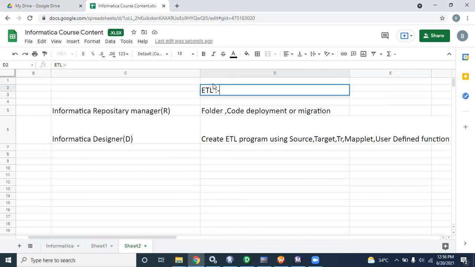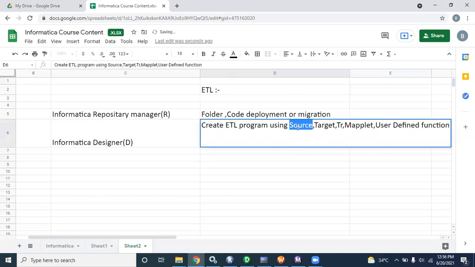Extraction, transformation, loading is the full form of ETL. From the source you extract the data, in the target you load the data, and in transformation you write the logic. That means you extract and load, and in between, transformation will be there.